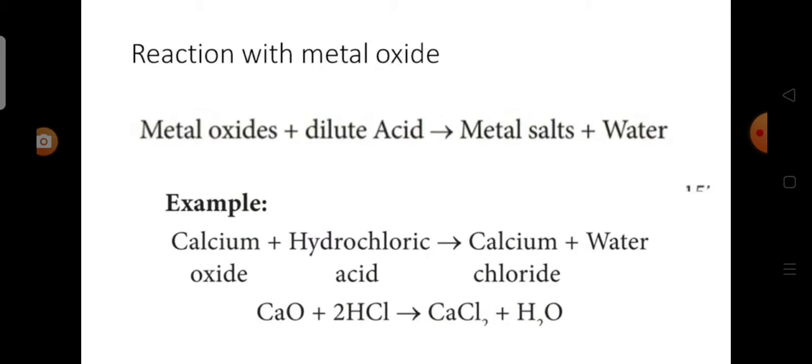And the last one is reaction with metal oxide. Oxides of various metals react with dilute acids to form their metallic salts and water.